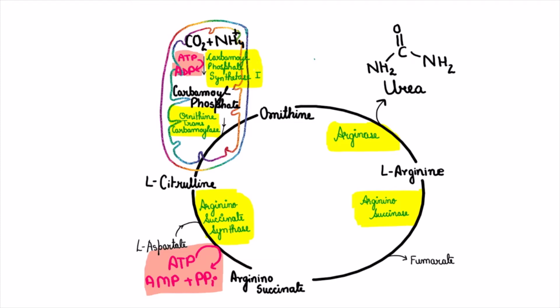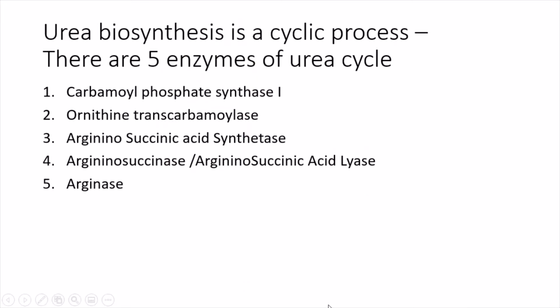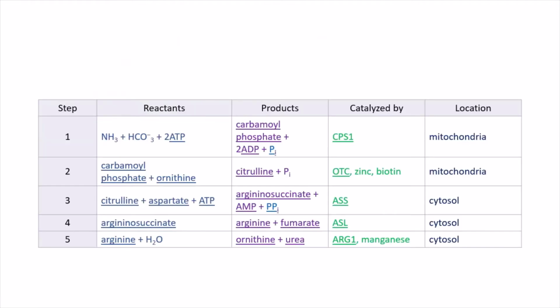The first 2 reactions of urea cycle take place in mitochondria and the rest 3 reactions take place in cytosol. Thus, urea cycle involves both mitochondria as well as cytosol. Thus, we can say that urea biosynthesis is a cyclic process involving 5 enzymes of urea cycle. It is a good idea in the examination to clearly mention these 5 enzymes and then the reactions. And then you can mention the same steps which we have mentioned in a cyclic form in the tabular form also. It gives a good impression.